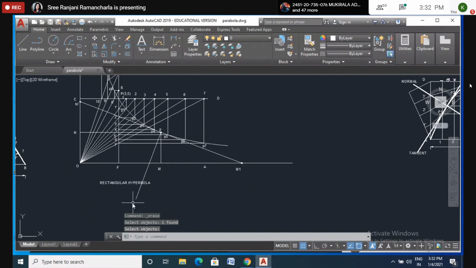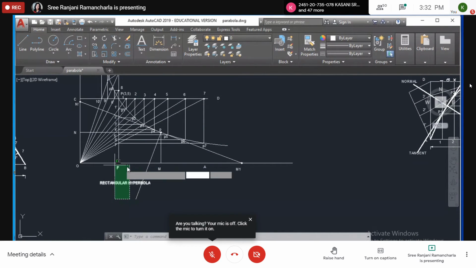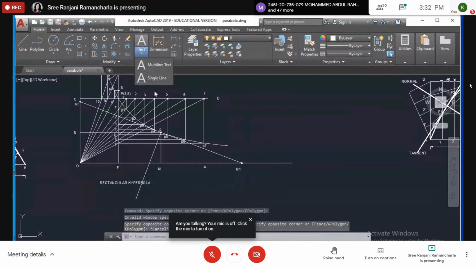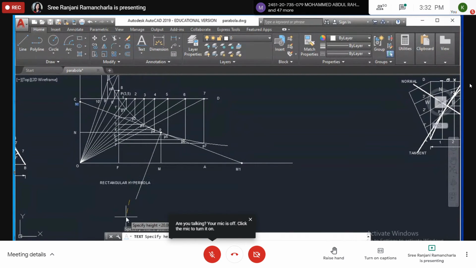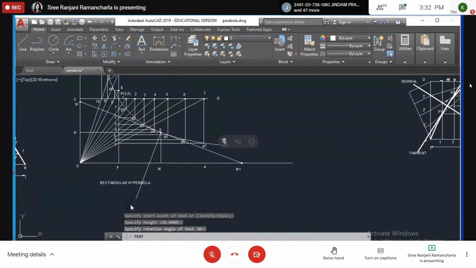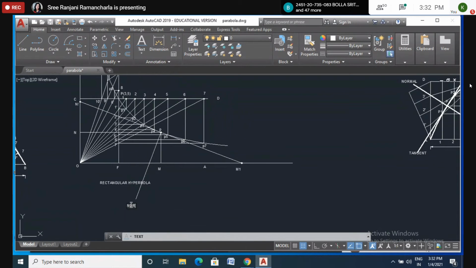Okay, so this is the normal, and this is the tangent.